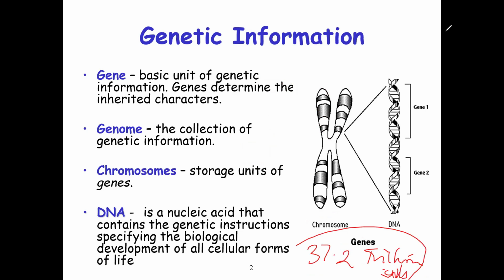But apart from that, we have different cell types like liver cells, kidney cells, brain cells, and we have about 220 different cell types in humans. But what makes one cell differ? What makes this differentiation and development is actually due to DNA.